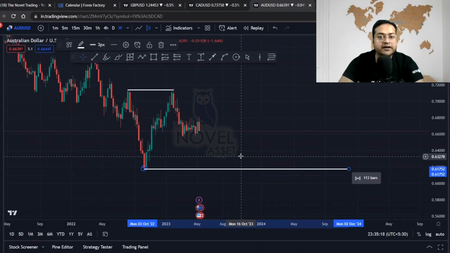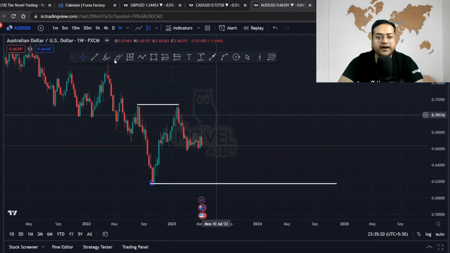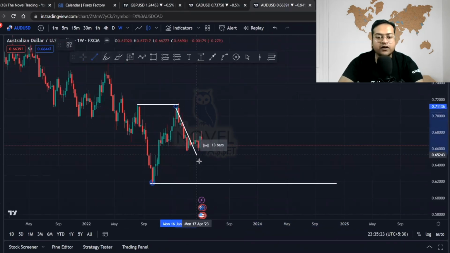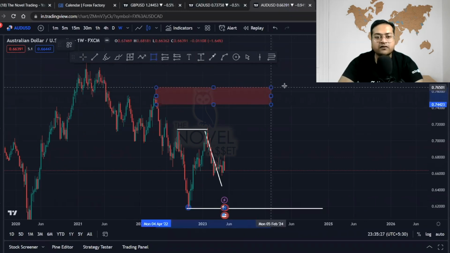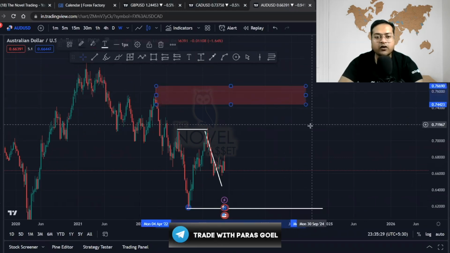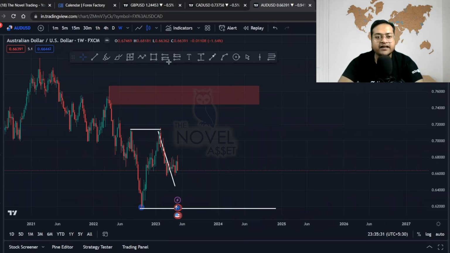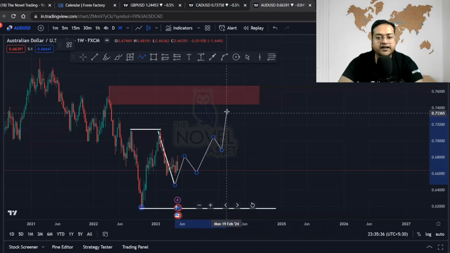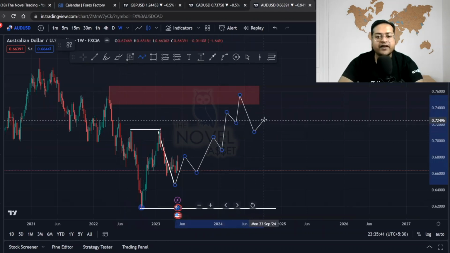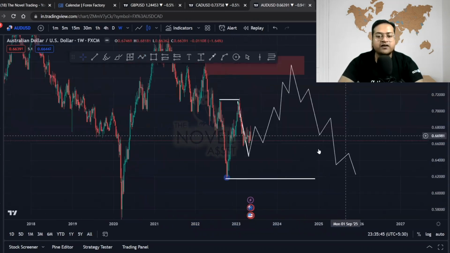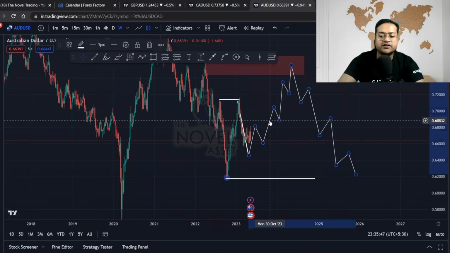But let's say the high probability setup doesn't work, and on the news pattern, price tries to trap all of these sellers, then we can expect that the price will boomerang towards the upside, trying to mitigate this previous order flow in the market. This major order block in the market is still unmitigated, and we can expect such momentum that if the price creates a trap over here, then the price will continue its major direction towards the upside, take out all of this liquidity available over here, mitigate this level, and then after giving you a minor shock, the price might continue the major momentum towards the downside. But on a weekly time frame, the major momentum is still towards the downside only, guys.